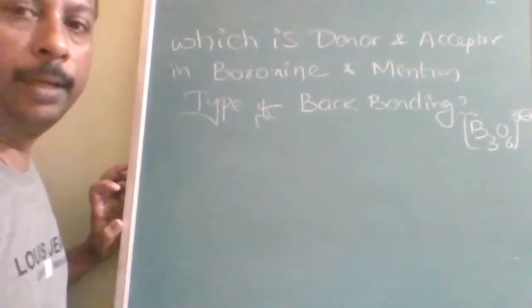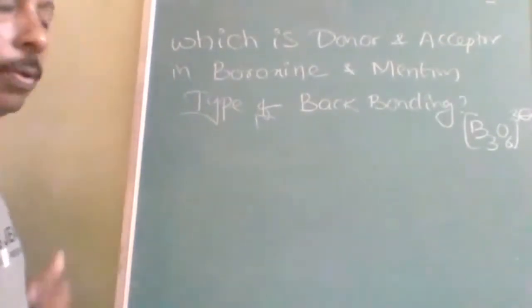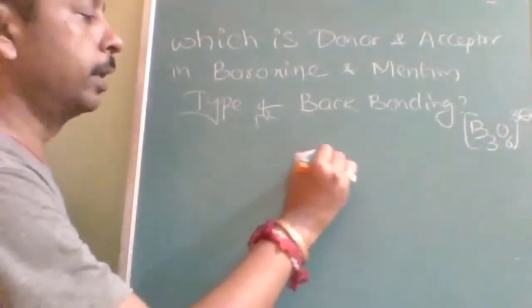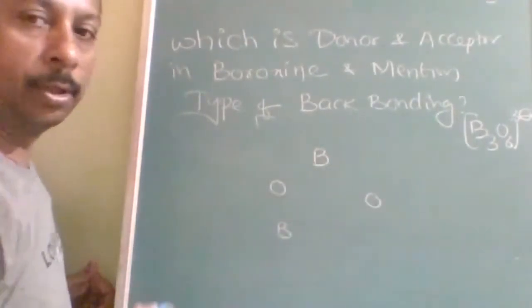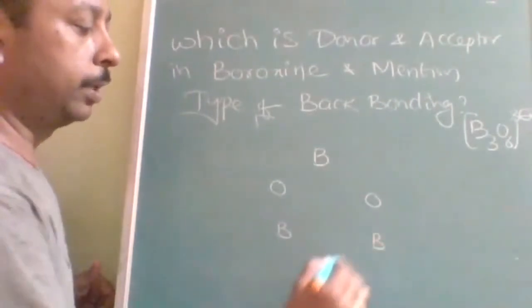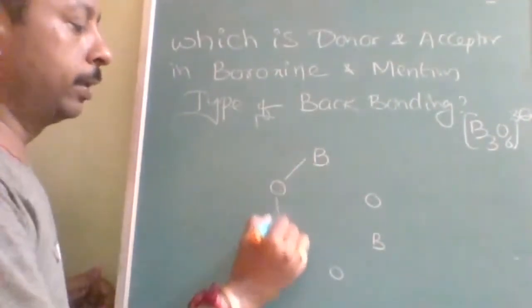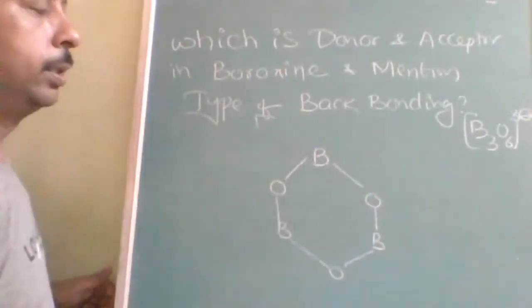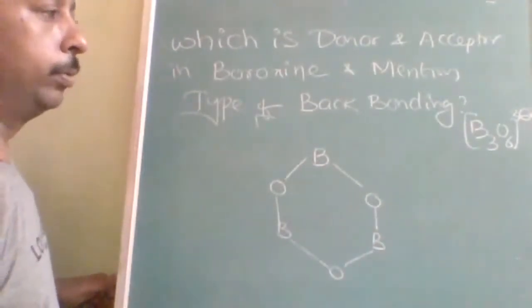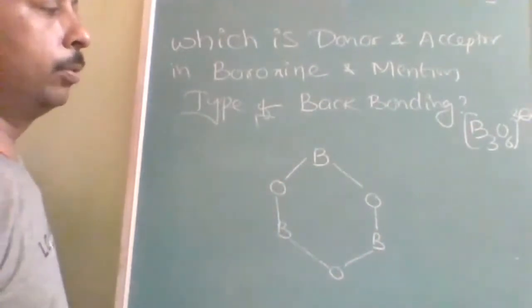Okay, here B3O6 3 minus is the boroxide. Understood? The structure I am drawing, once I am drawing, try to understand it at that time, because after that it may be complicated. Okay, this is B3O3 I have consumed. Now I got three more oxygens.